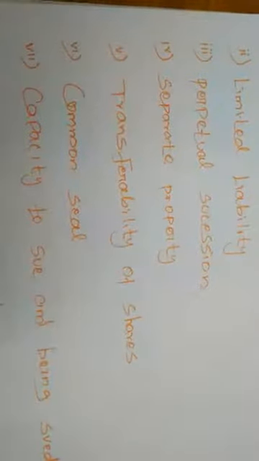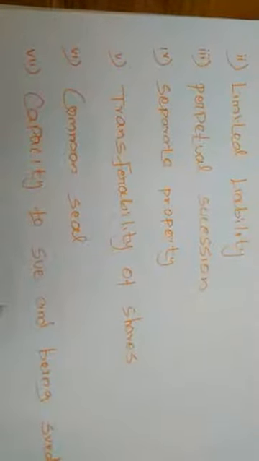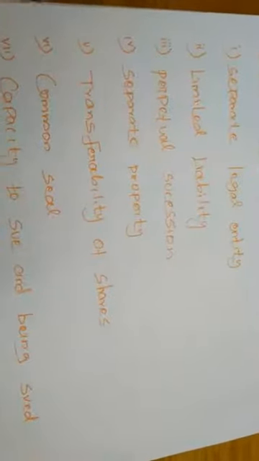Next, perpetual succession. A company does not cease to exist unless it is specifically wound up or the task for which it was formed has been completed. Suppose the company comes to be dissolved, then the next right of conducting the organization is held by its members or some other persons according to the amount of shares held.